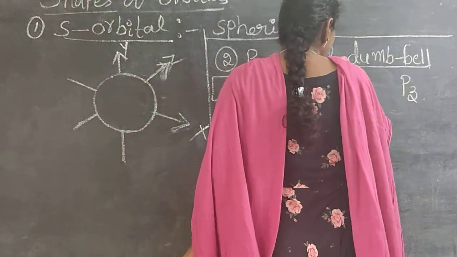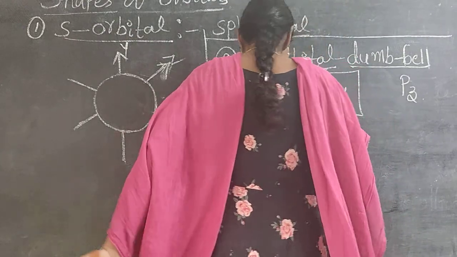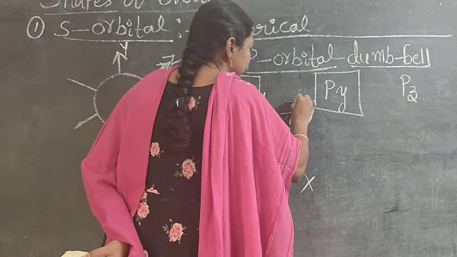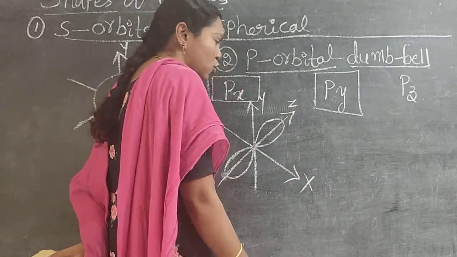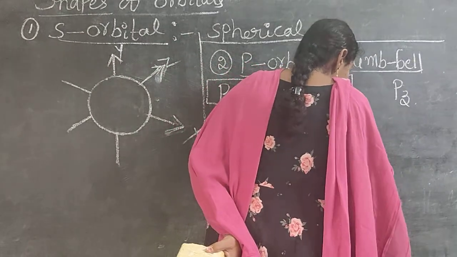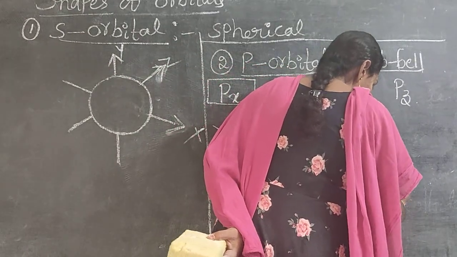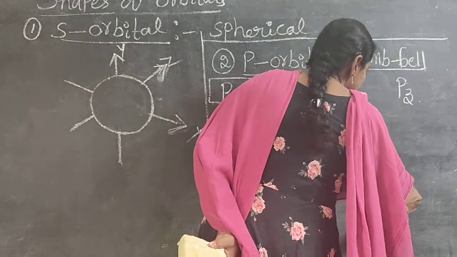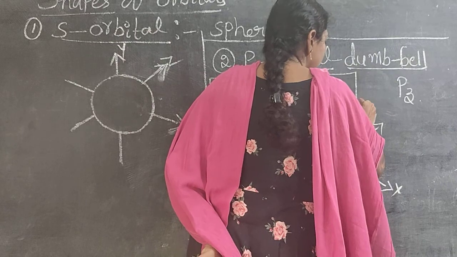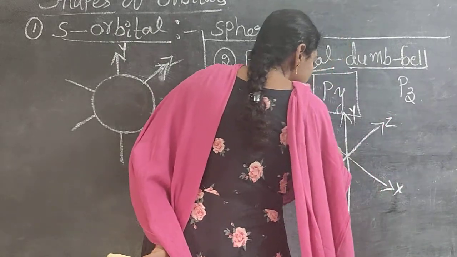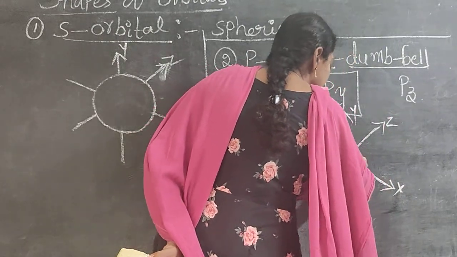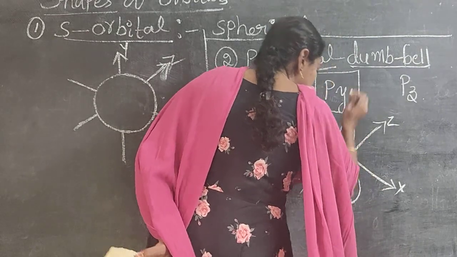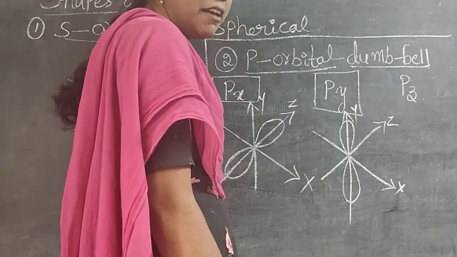Next, py orbital. Same. Now it is x, it is y, it is z. X axis, y axis, z axis. Now the dumbbell shape is formed on the y axis, py. Okay.